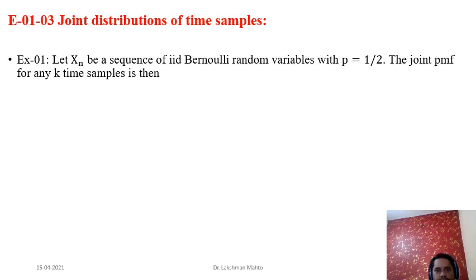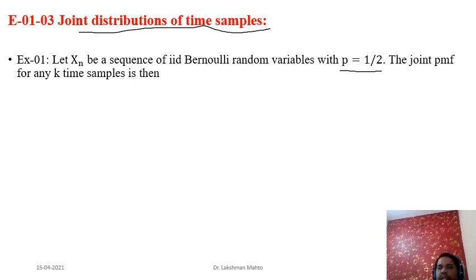Here I will take a few more examples of the joint distribution of time samples. Consider a sequence of independent and identically distributed Bernoulli random variables. This is a random process, you can simply say a Bernoulli random process, where each component is a Bernoulli random variable. Each component has probability of success 1 by 2. A very nice scenario we have taken.